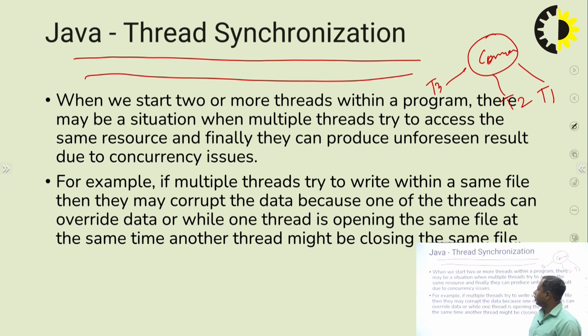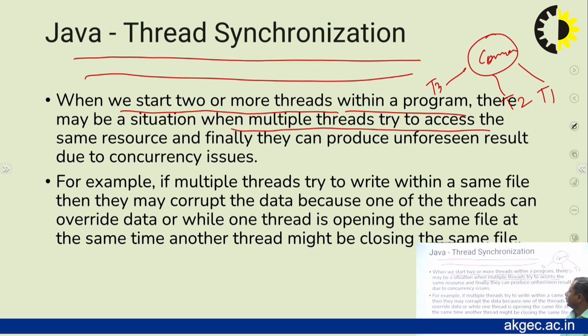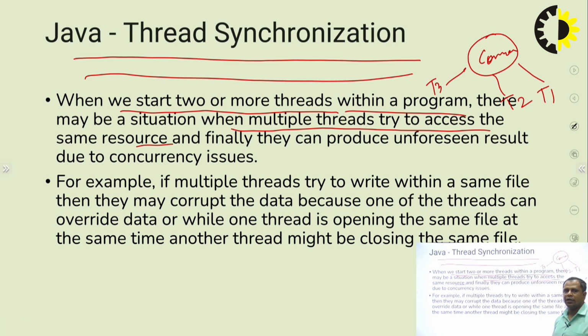Now we will discuss what is thread synchronization. When we start two or more threads within a program, there may be a situation when multiple threads try to access the same resource and finally they can produce unforeseen results due to a concurrency issue. That means if any common resource is shared by multiple threads and these threads access it at the same time, there may be chances of inconsistency in their data. So there is a problem in a simple Java application, and then we will use the synchronization concept.